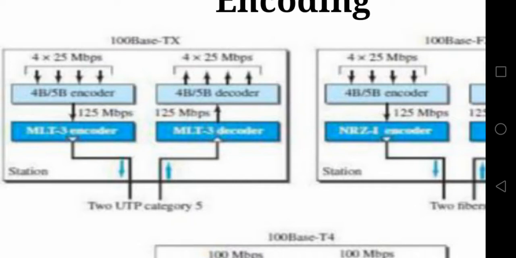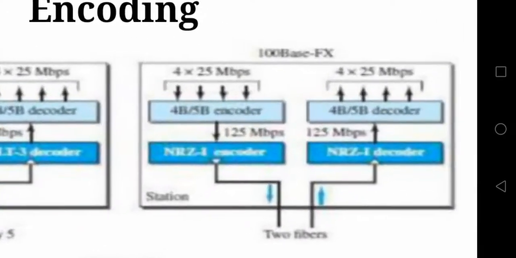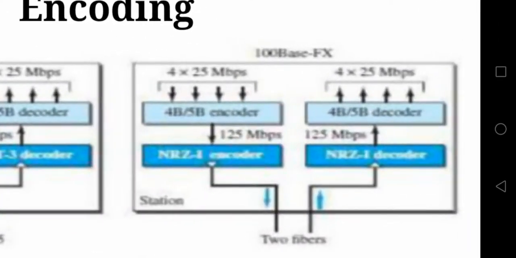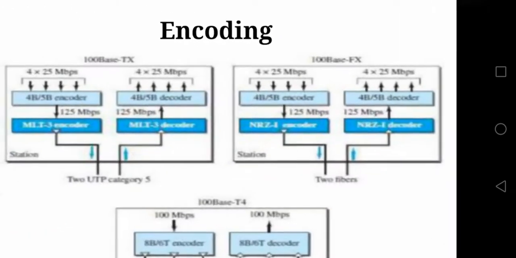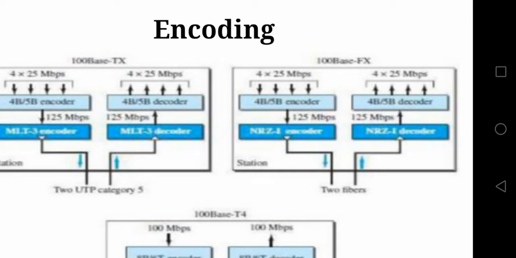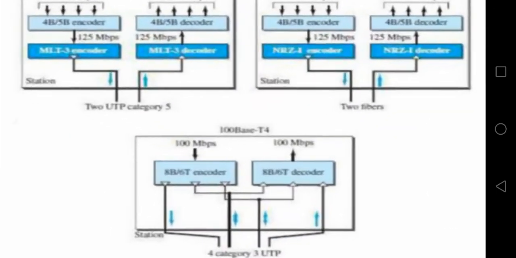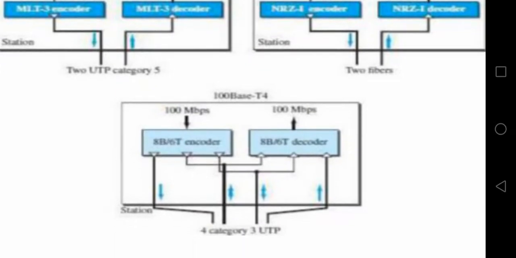In the same manner, you can observe the diagram of 100 base FX. Initially the data is given as input to the 4B/5B encoder, which increases the speed of fast Ethernet to 125 Mbps. Then it is given as input to the NRZI encoder. In both diagrams, you can observe two lines. The two lines represent two wires. One wire is for sending and another wire is for receiving. Now we'll see the encoding diagram of 100 base T4.